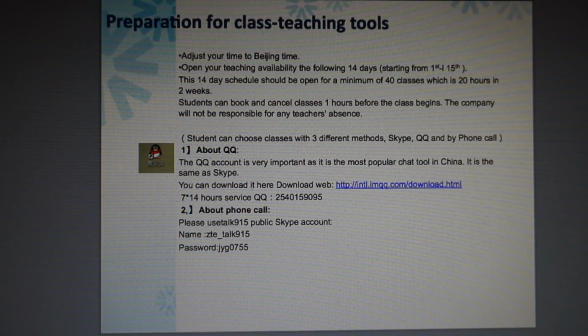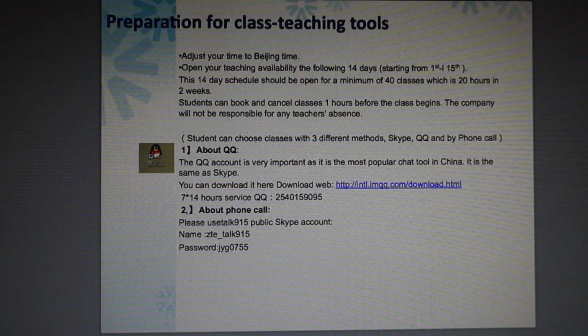Now turn to page 8. Open your teaching availability for the following 14 days. For example, if you start on the 1st of May, it ends on the 5th of May. This 14-day schedule should be open for a minimum of 40 classes, which is 20 hours in 2 weeks. Students can book and cancel class 1 hour before the class begins.